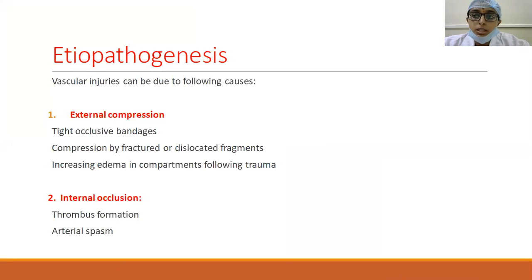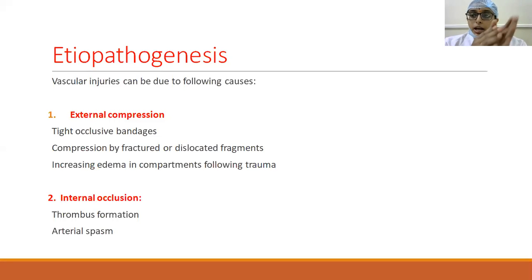Sometimes in case of supracondylar fracture of the humerus and other injuries, we apply a cast or some bandage. Suppose the bandage is so tight that it occludes the blood vessel and prevents the distal flow of blood, it can act as a tight occlusive bandage leading to external compression on the vessel.